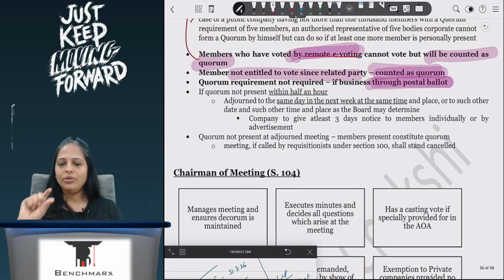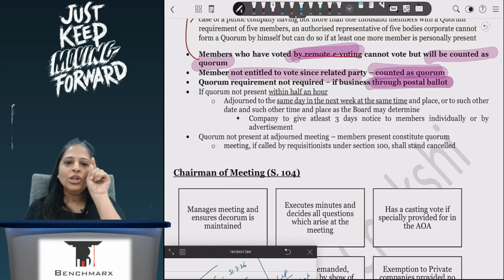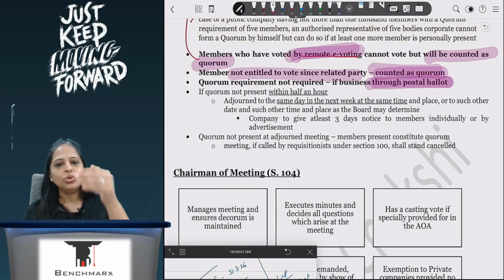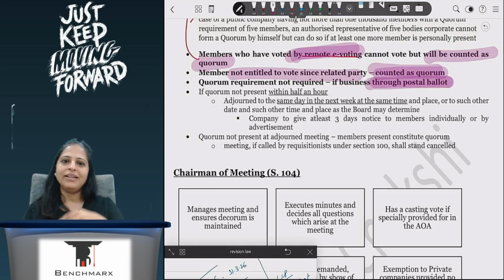Also, if I'm adjourning my meeting, and on the date of the adjourned meeting, again quorum is not there, then what to do? The Act says you don't have to adjourn the meeting again. You have to hold the meeting with whoever is present, and those people who are present will be constituted as quorum.